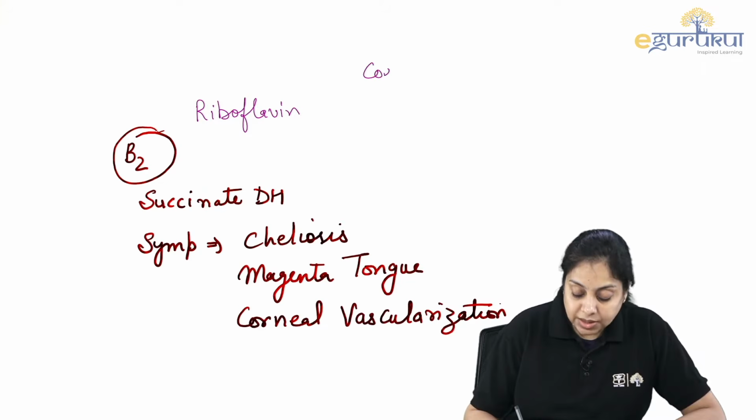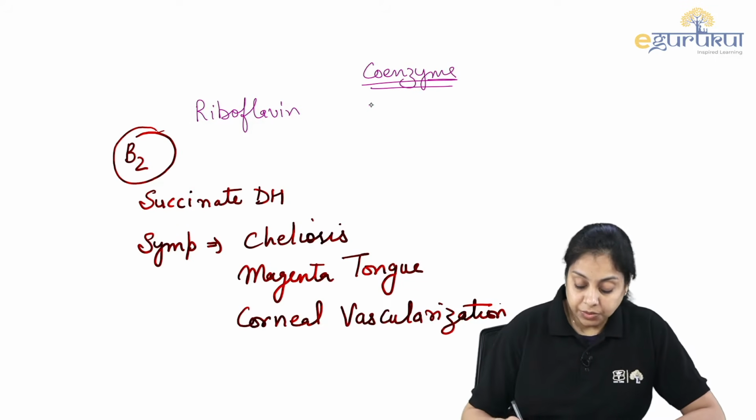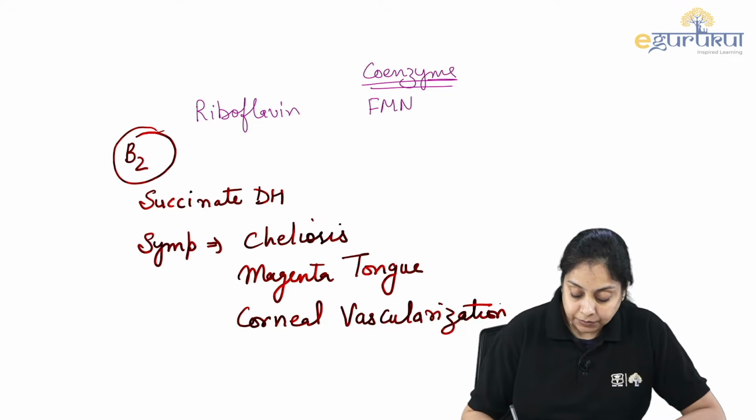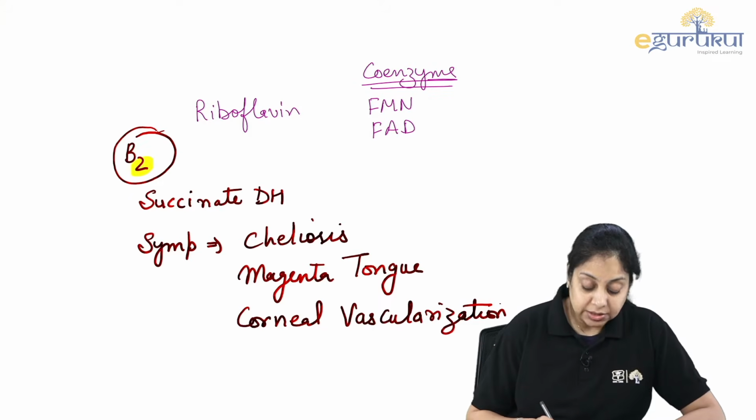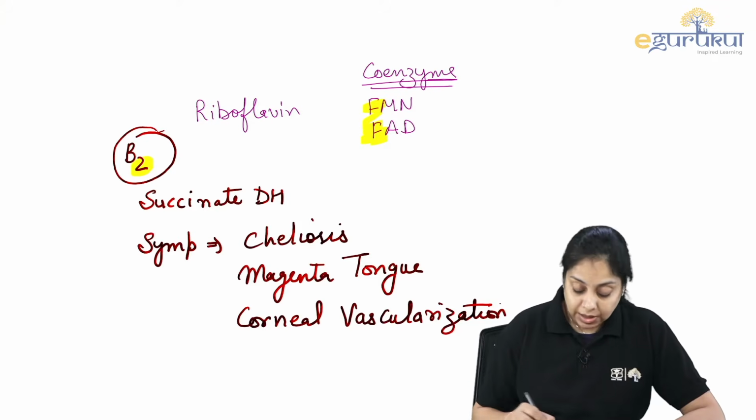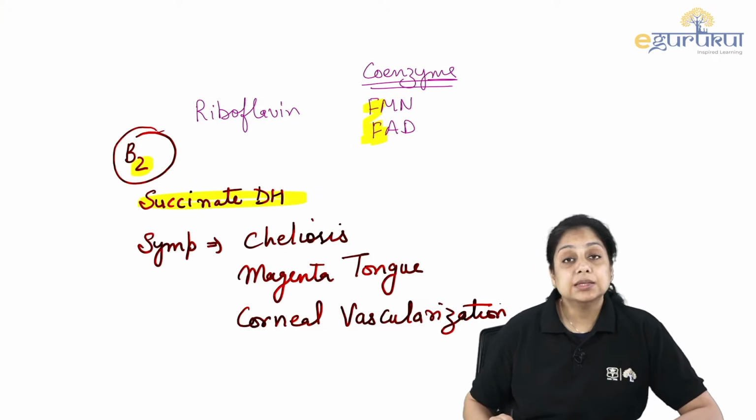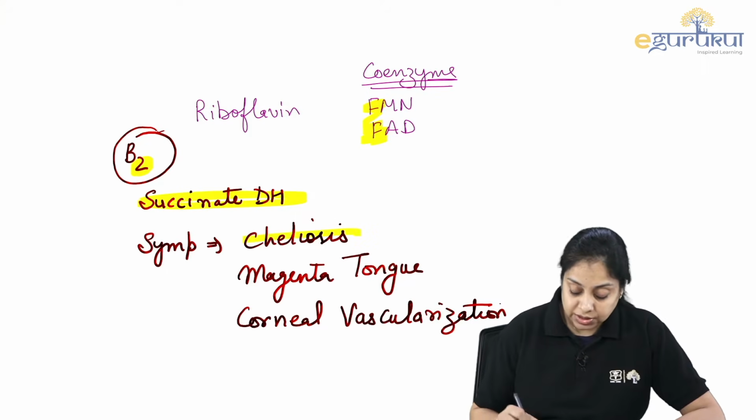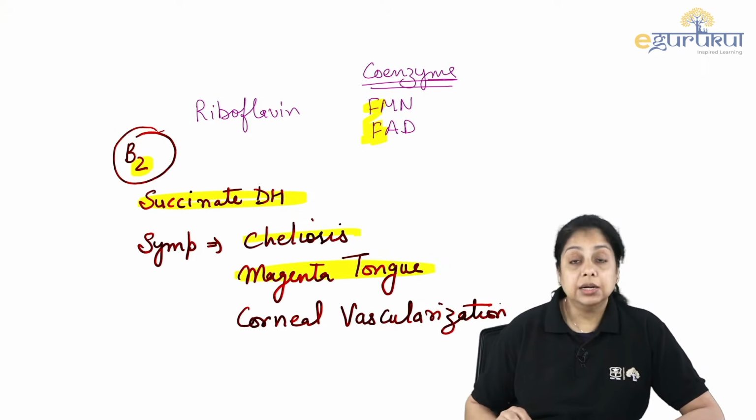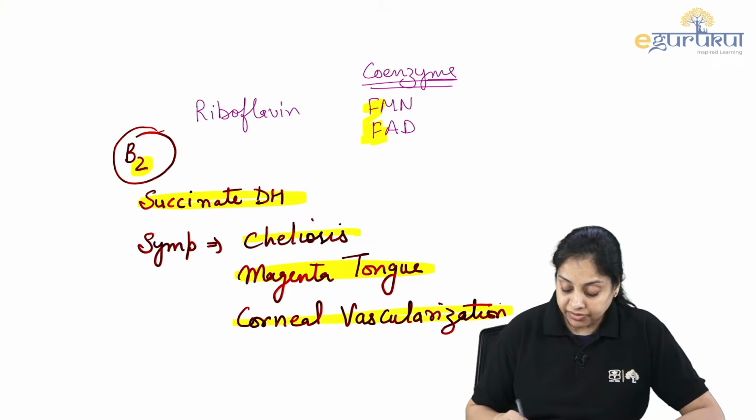What is the coenzyme form? Coenzyme form of vitamin B2 is your FMN, FAD. So you can remember this, that this is 2. So there are 2 coenzyme forms, right? And how do we measure it? Via the succinate dehydrogenase. And the symptoms are cheilosis, magenta colored tongue, and the corneal vascularization.